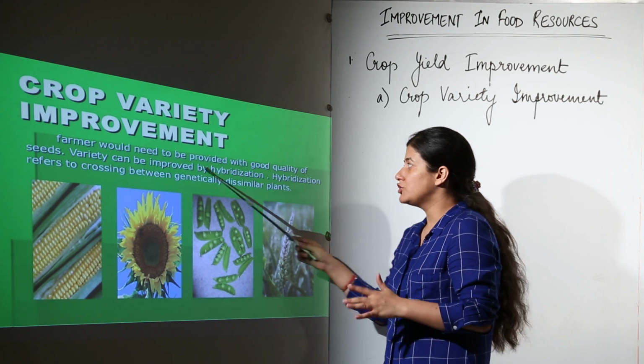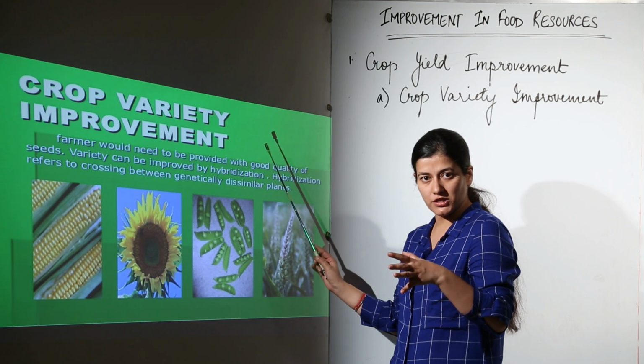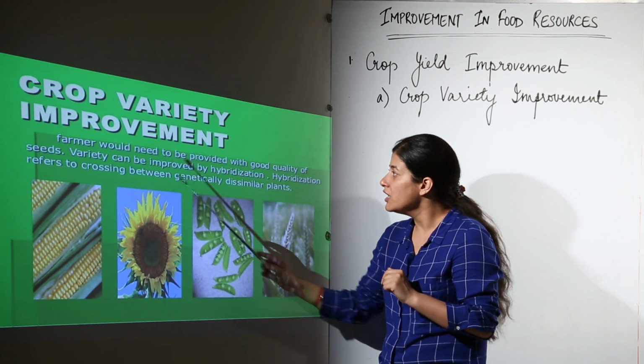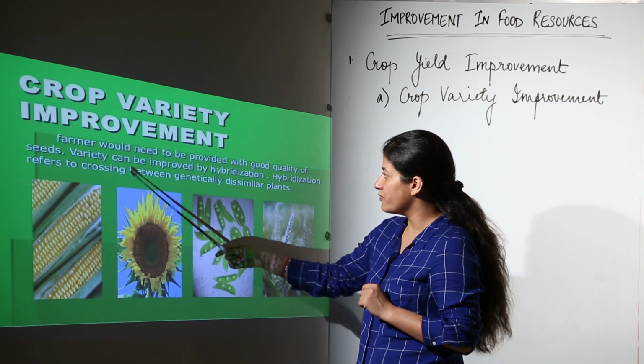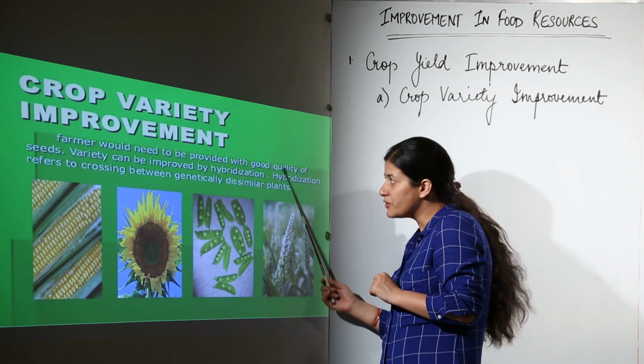A farmer would need to be provided with good quality seeds. Now, when I say good quality seeds, that directly refers to higher yield giving seeds. Okay, the variety can be improved because we are dealing with crop variety improvement. How can the variety be improved? It can be improved by hybridization.